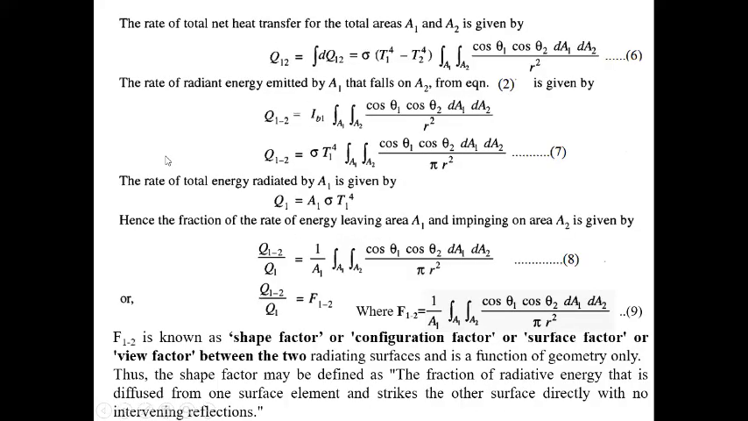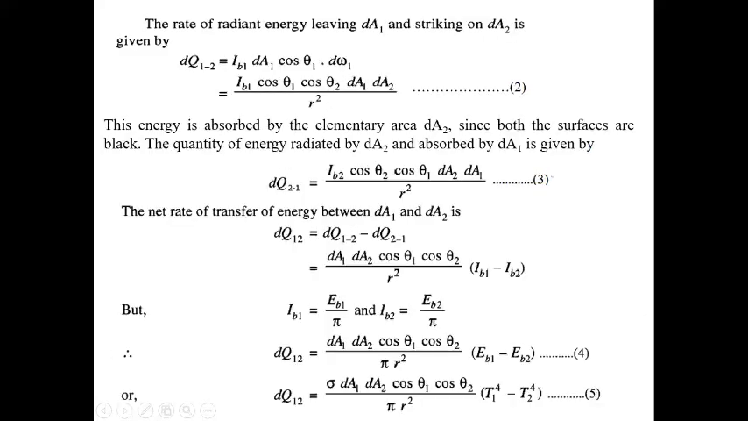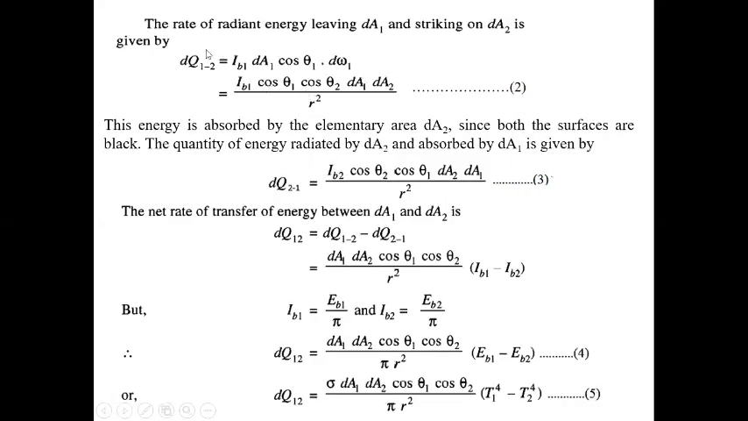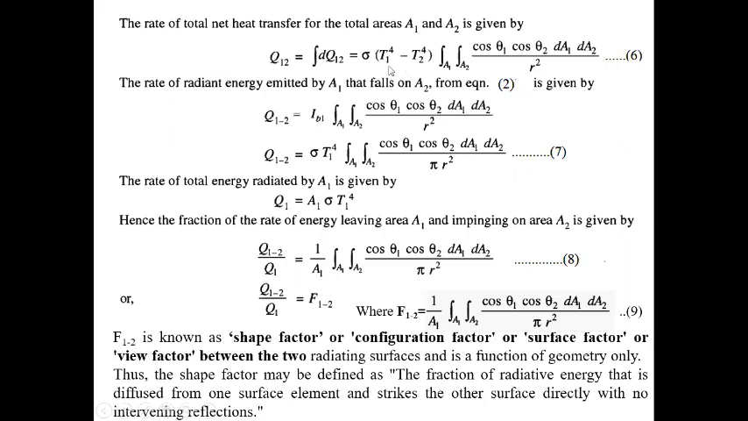Now, this is for the elementary area. From equation number 2, we only find the radiated energy leaving from elementary dA1 to elementary dA2. Now, what will be the total heat transfer from A1 to A2? So this is Q12 equals the integration of dQ12, and if we integrate this, this is sigma T1 to the power 4 into A1.